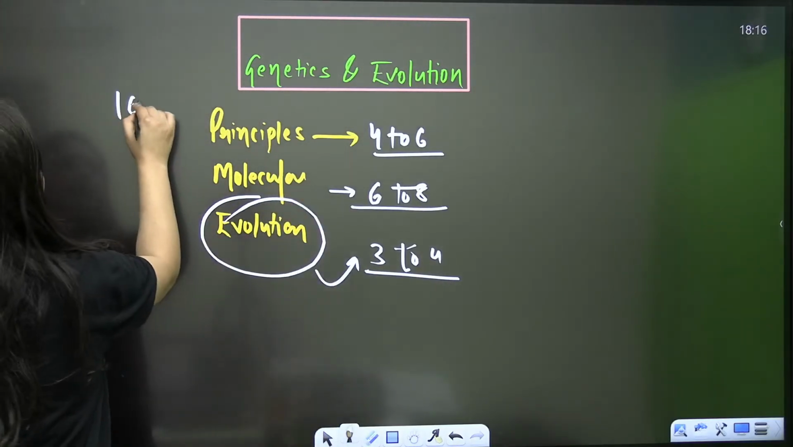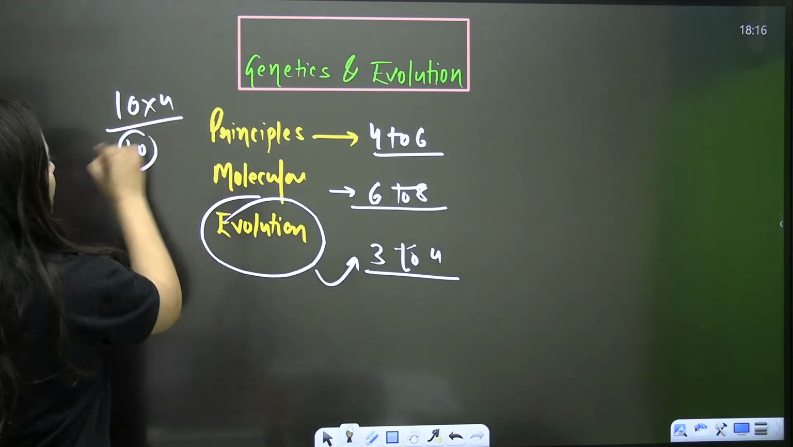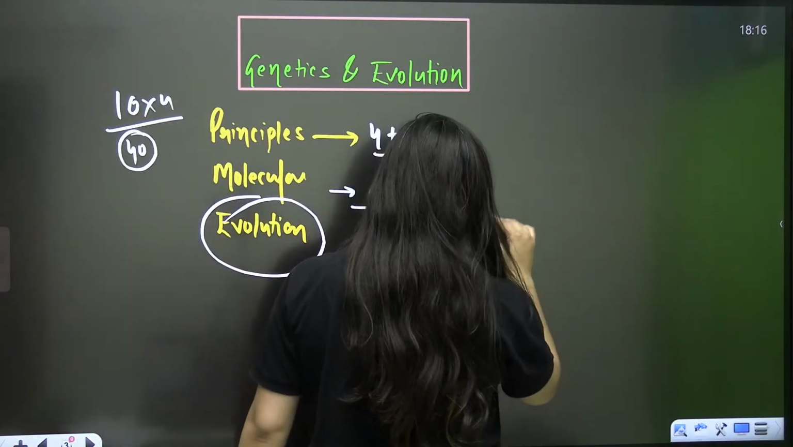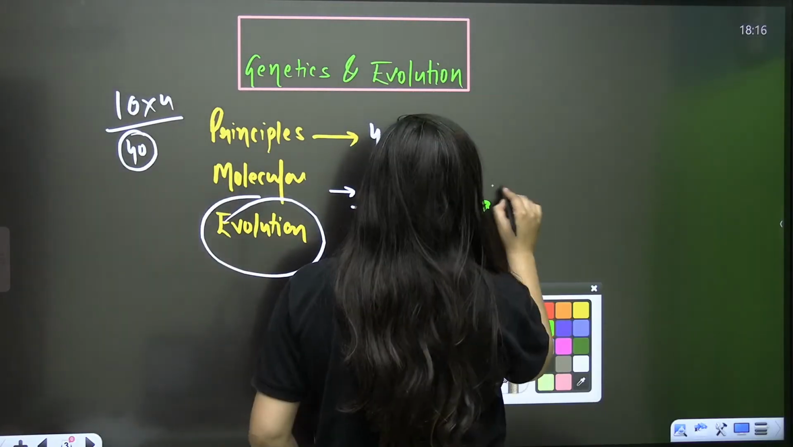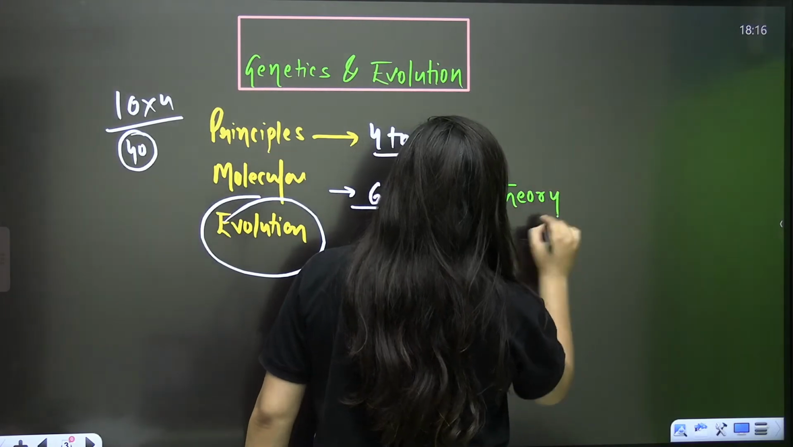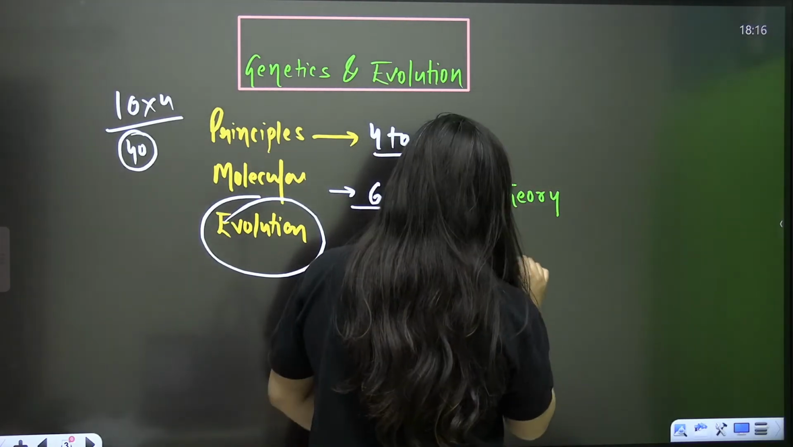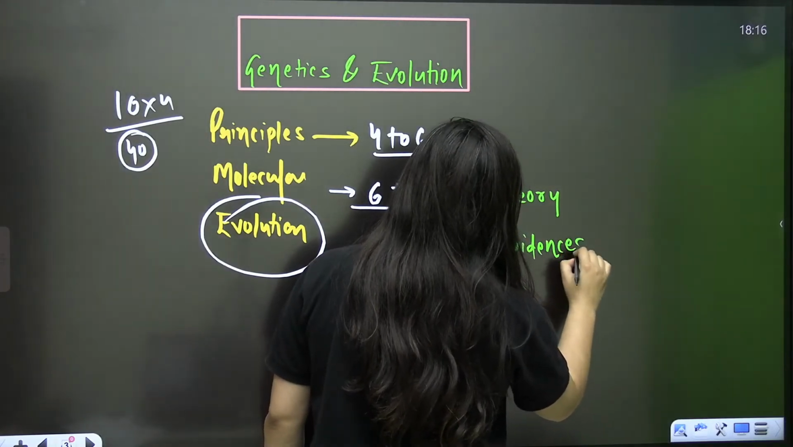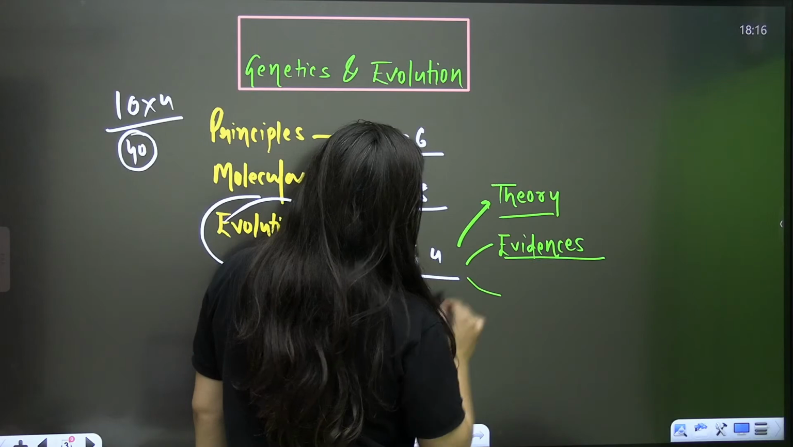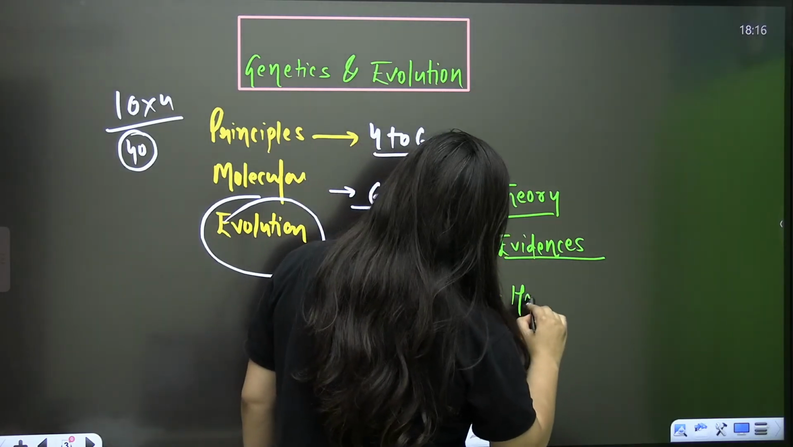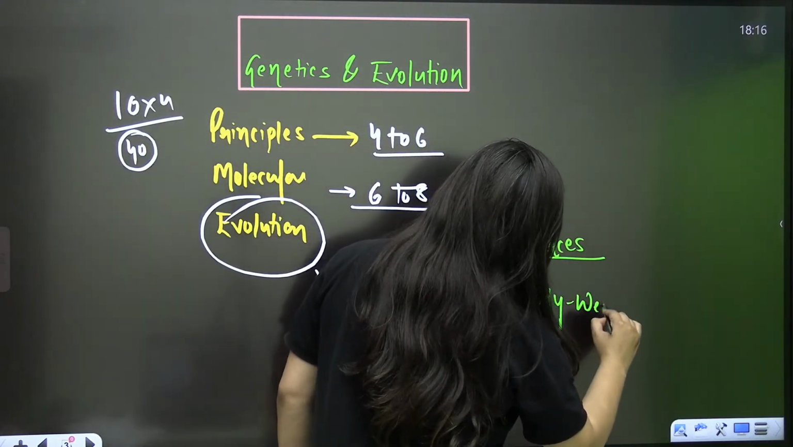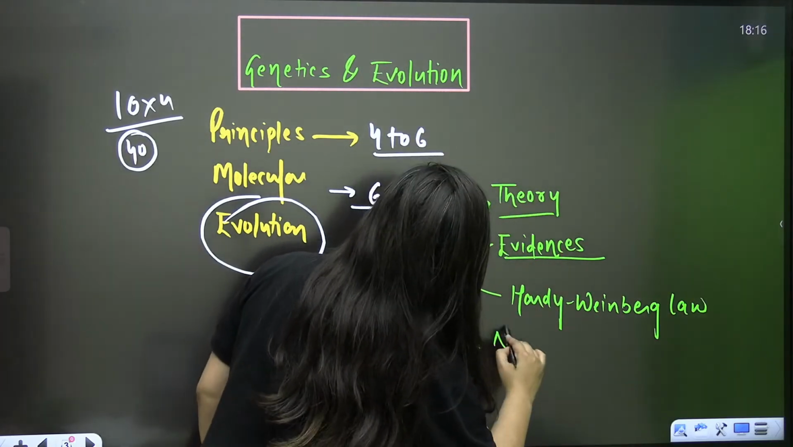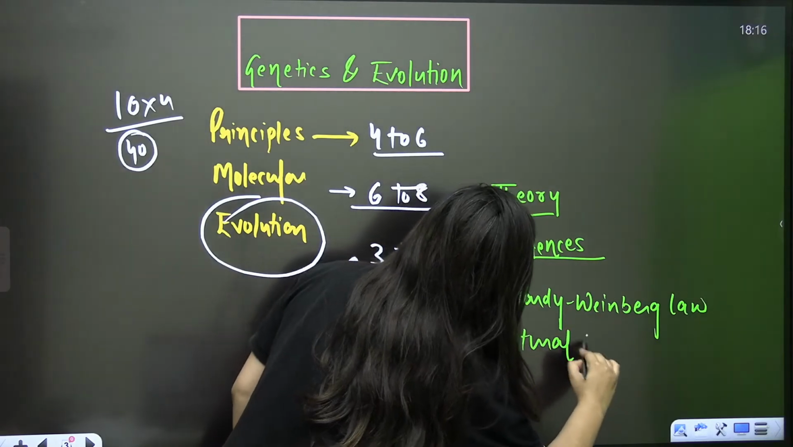So even 10 questions are there, that is 40 marks, isn't it? Now when we talk about the unit evolution, one question can directly come from the theories, and another question can come from the evidences. Then another important topic here is the Hardy-Weinberg law or equilibrium, right? Another direct question is on natural selection.